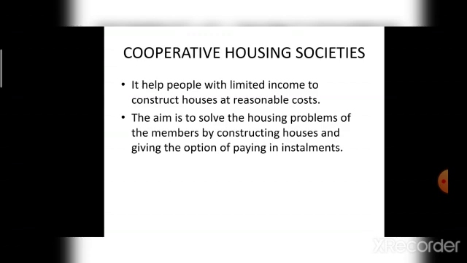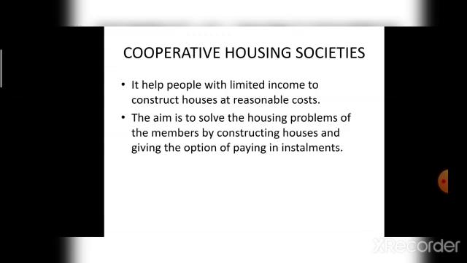What is the purpose behind the formation of cooperative housing society? The aim is to solve the housing problems of the members by constructing houses and giving the option of paying in installments. And cooperative housing societies also construct flats or provide plots to members on which the members themselves can construct the houses as per their choice. So these are the main types of cooperative societies.